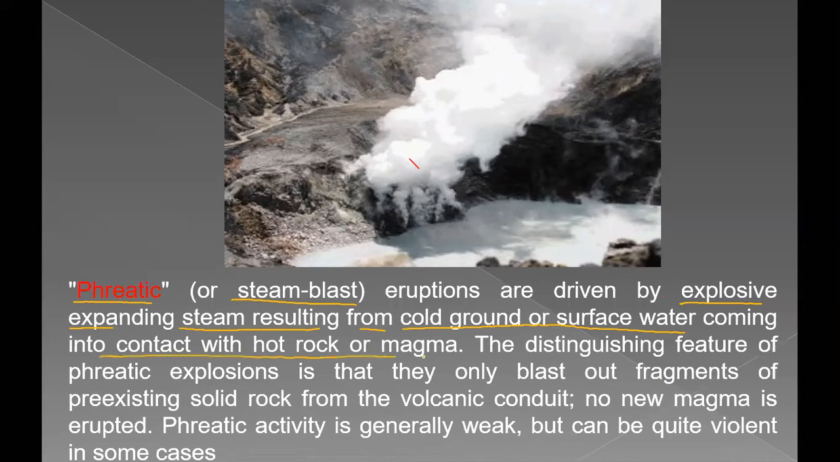Contact with the host rock and/or magma. So same thing I told you. When the cold underground water contacts magma, that water will boil, and those water vapors will come out on the ground as a phreatic eruption. The distinguishing feature of phreatic explosions is that they only blast out fragments of pre-existing solid rock. That means what?